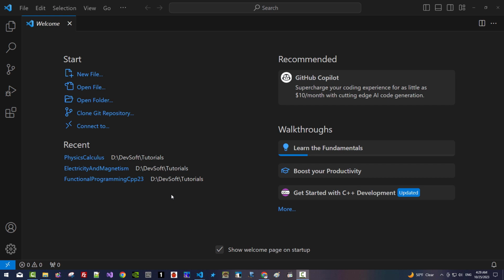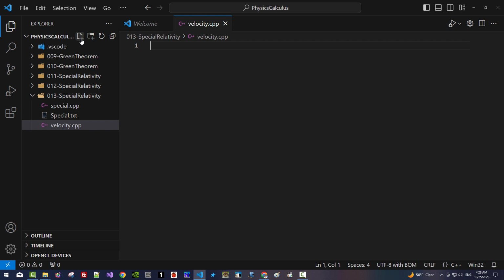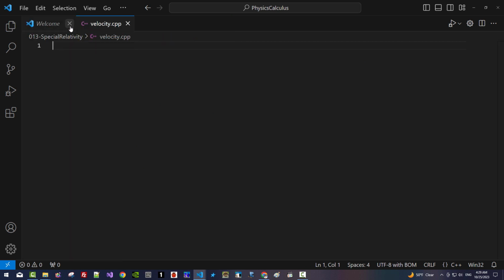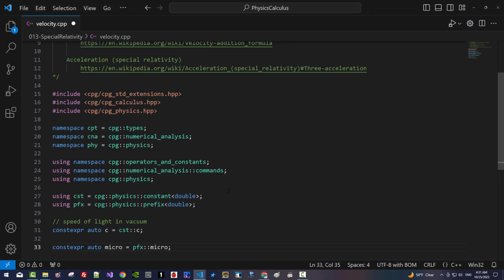Open up Visual Studio Code. Select your working directory from folder 013. Click this button, velocity.cpp. Hit Enter. Ctrl V. I will close the Welcome window. I will copy and paste these things. If you want to try my source code on your own machine, you need up-to-date C++ library extensions. I would copy and paste these things.